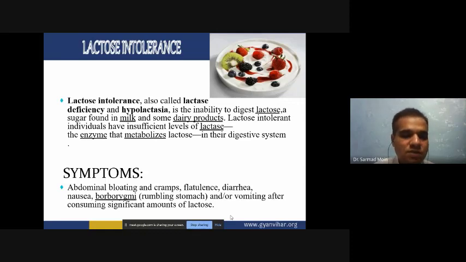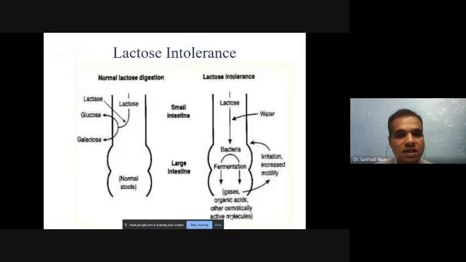So what type of symptoms do they have? Whenever they eat lactose containing products, they have symptoms like abdominal bloating and cramps, flatulence, diarrhea, nausea, borborygmi, rumbling stomach, and vomiting after consuming a significant amount of lactose.